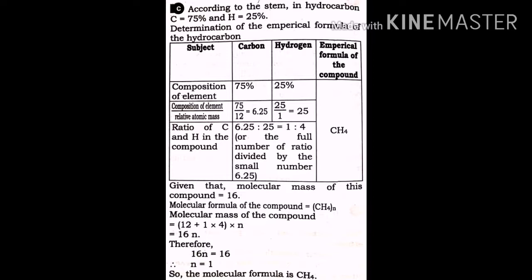Given that the formula mass of this compound is 16, the molecular formula of the compound is CH4 times n, and the molecular mass of the compound equals (12 plus 1 times 4) times n equals 16n. 16n equals 16, so n equals 1. The formula is CH4.